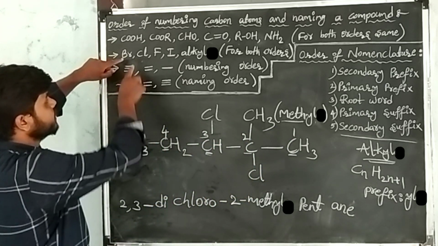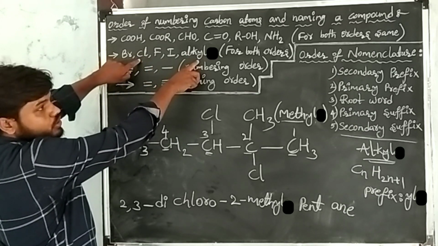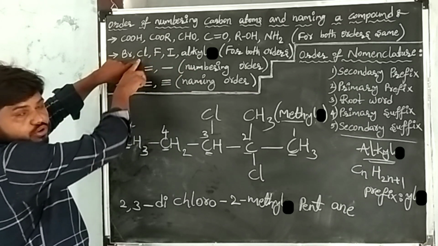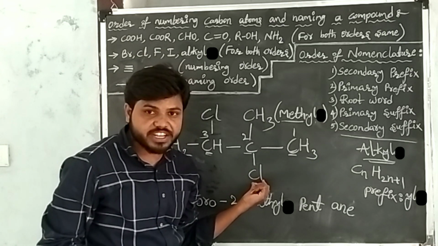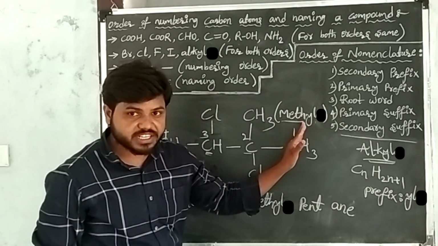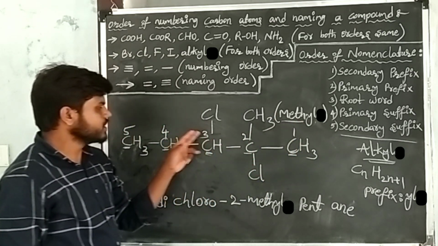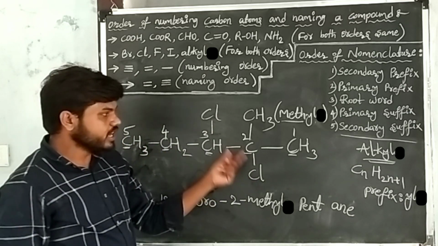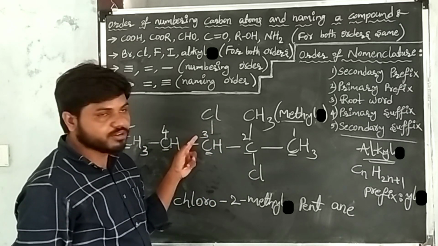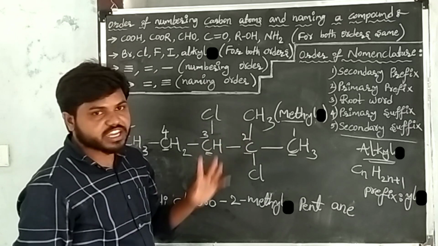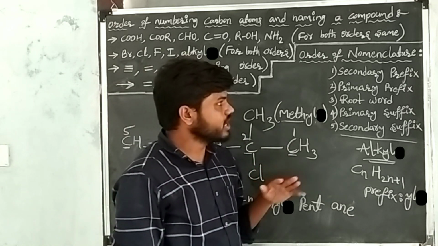See the order of numbering. Chlorine and alkyl. Chlorine should get the least number. That's why I started from the right side. First carbon, second carbon, third, fourth, fifth. See, chlorine is getting the second position, another chlorine getting the third position. Methyl is getting the second position, right?